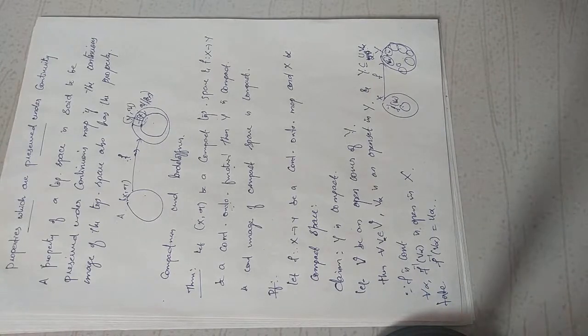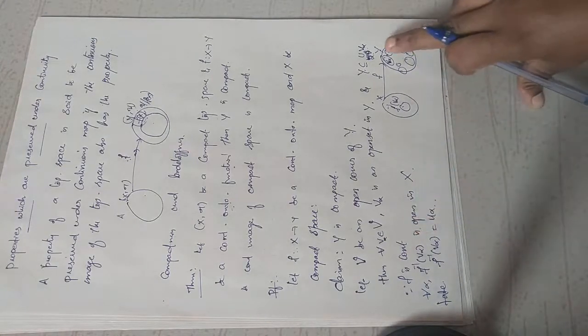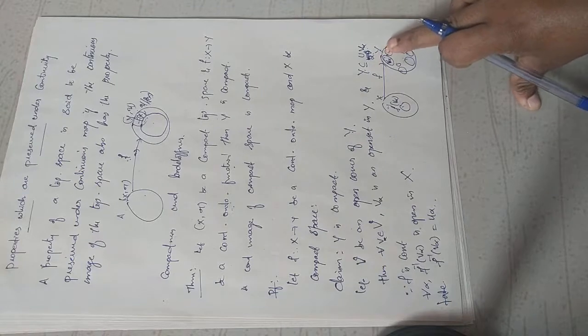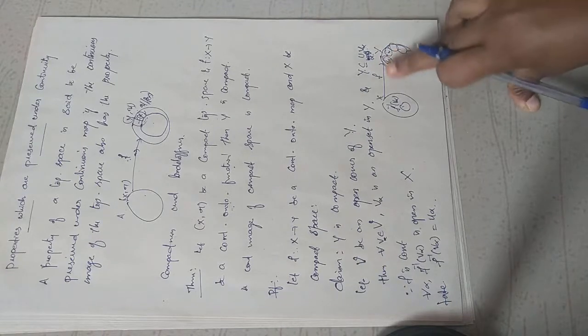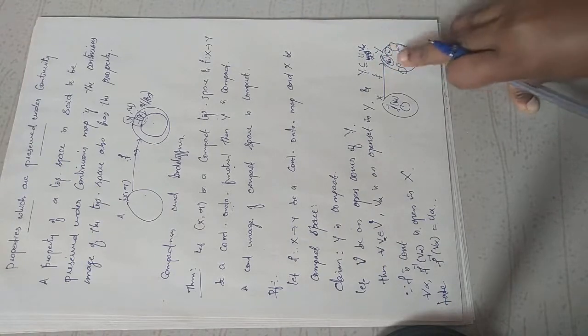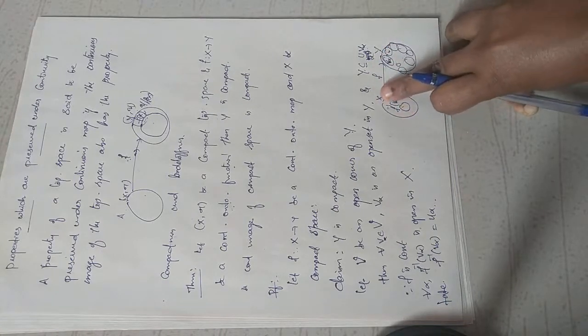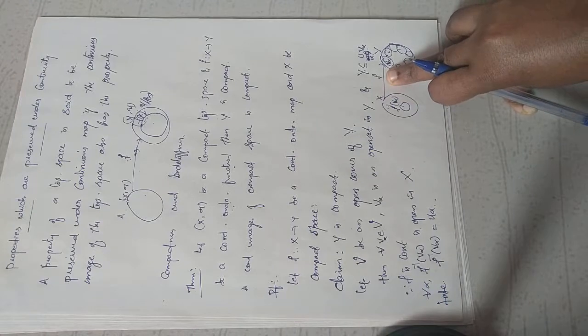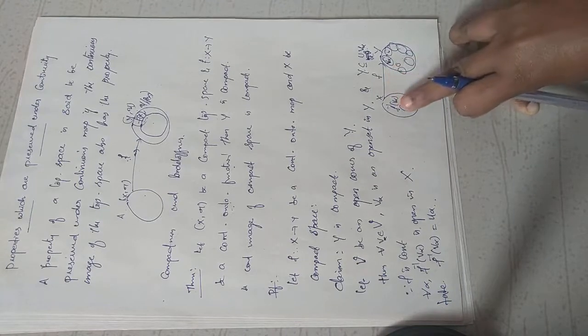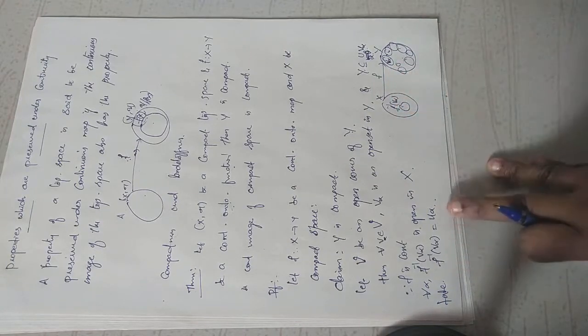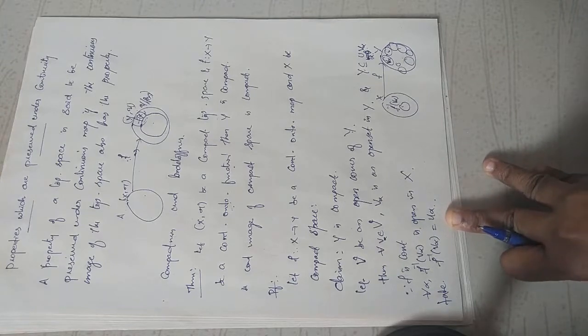So you consider an arbitrary open cover of Y, which is nothing but a collection of open sets V alphas. Since each V alpha is open, f inverse of V alpha is open in X because f is a continuous map. You take f inverse of V alpha and give it another name, U alpha.